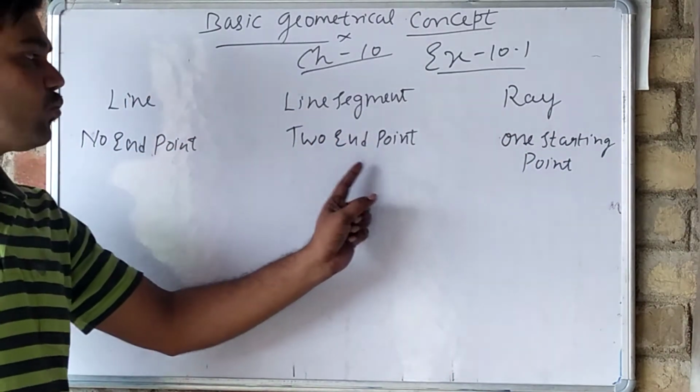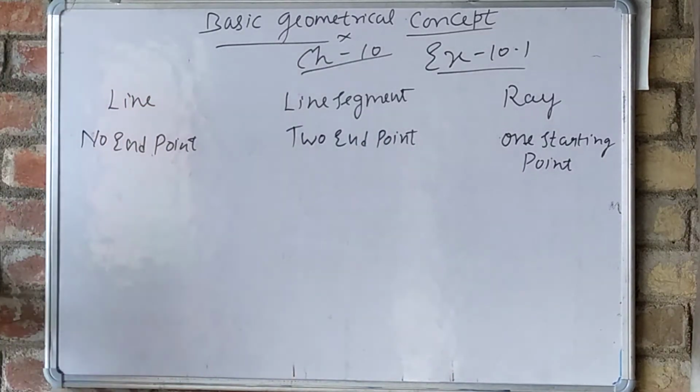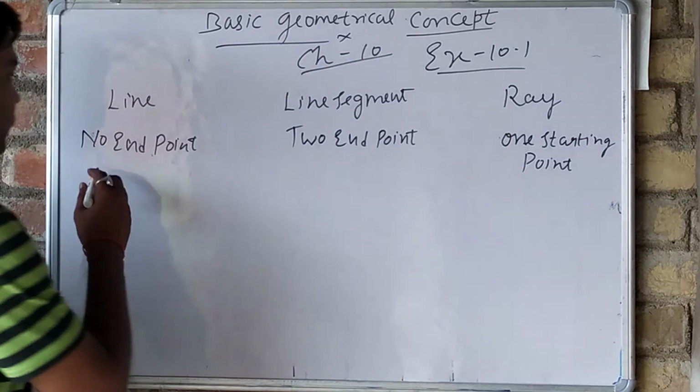And a line segment has two end points, that means one starting and one end point, and a line has no end point. A line cannot be drawn fully on paper, as I have already told you.